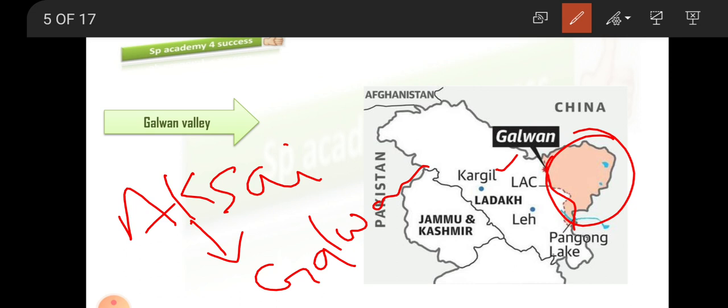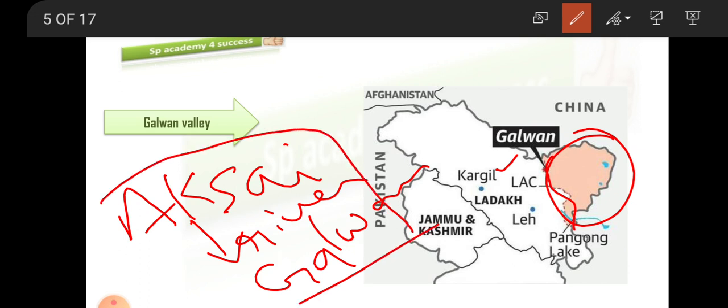So what the Chinese are saying is the river is flowing from the Aksai Chin to the Galwan, so the whole Galwan also belongs to their place.